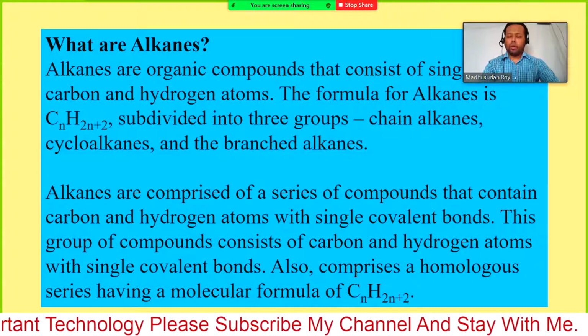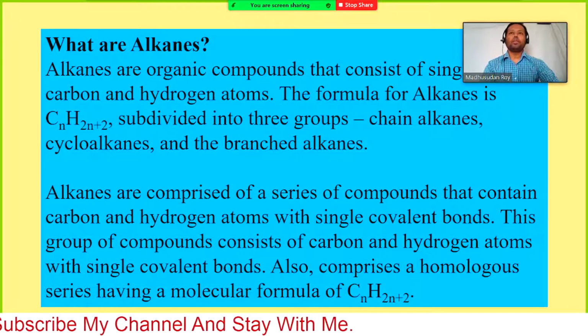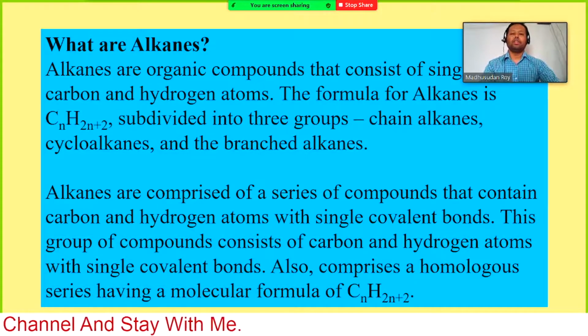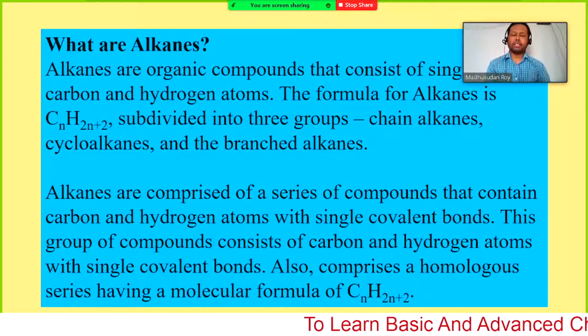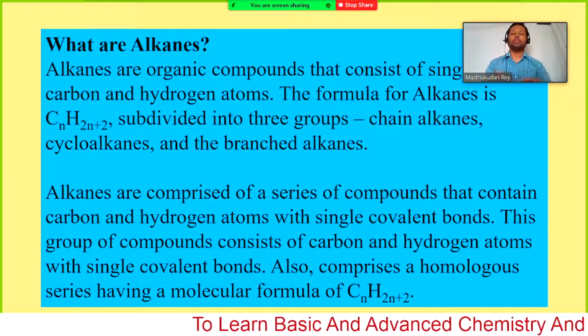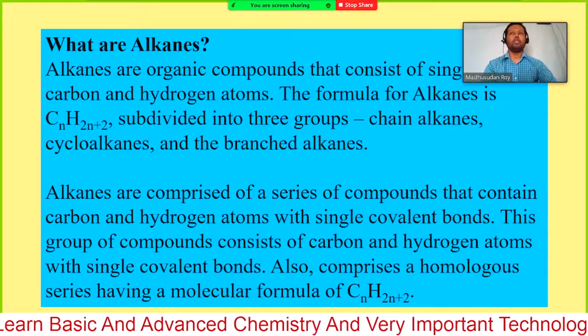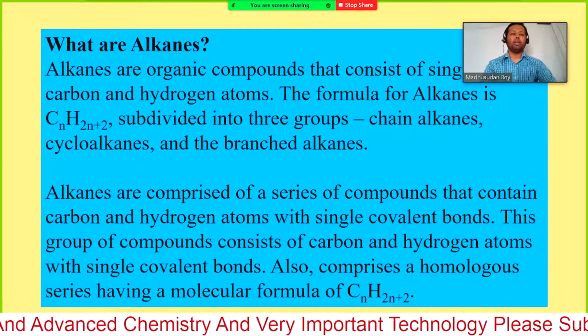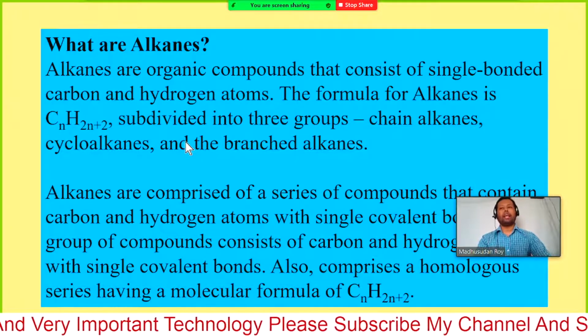All the bonds in an organic compound containing hydrogen and carbon being single bonds, that is known as an alkane. Normally we know the valency of a carbon atom is 4. So if all the valencies are saturated with hydrogen or carbon by only single bonds, then that type of compound is known as alkanes.